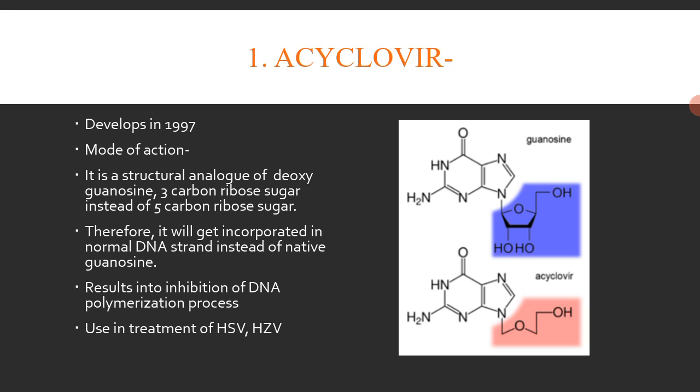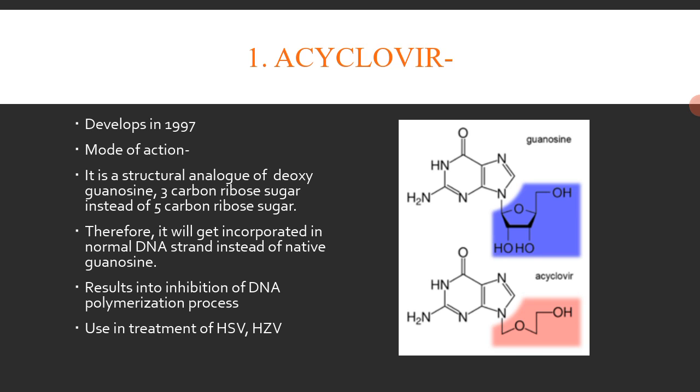It is also effective to some extent on other viruses. Now its mode of action involves the structural analog present in the drug's chemical structure.